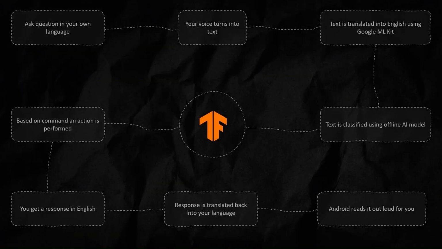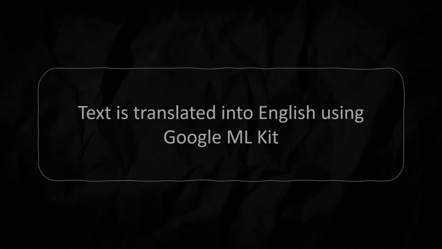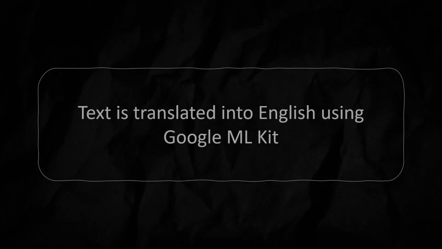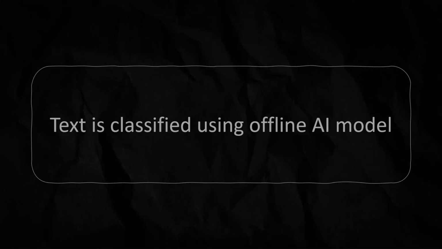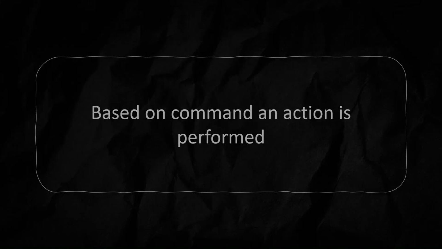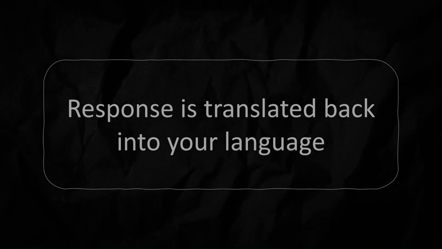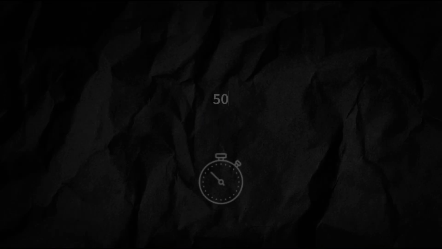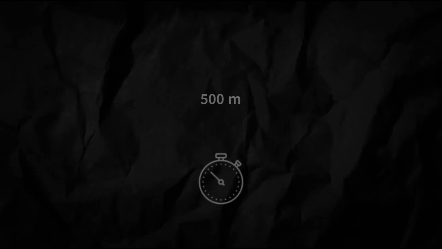Here's how the whole process works. You ask a question by speaking in your own language. Your voice turns into text. That text is translated into English using Google's ML Kit. The English text is sent to our offline AI model, which figures out what type of command it is. Based on the command, an action is performed. You get a response in English. That response is then translated back into your language. And finally, Android reads it out loud for you. And this takes around 500 milliseconds to 1 second, which is perfect for assistant-like behavior.